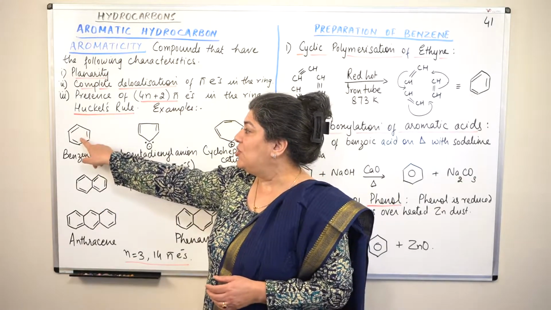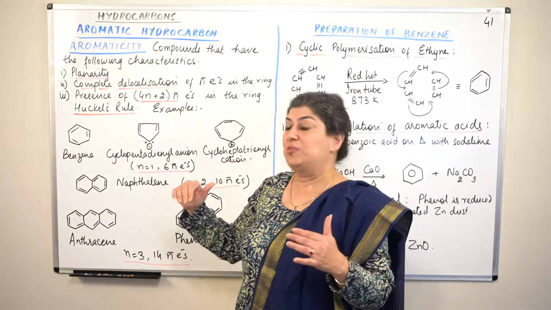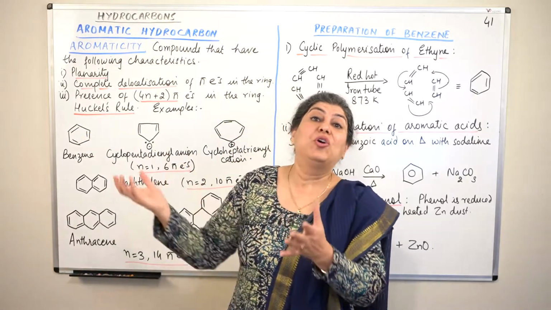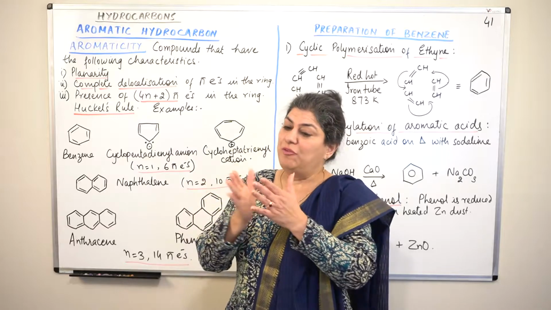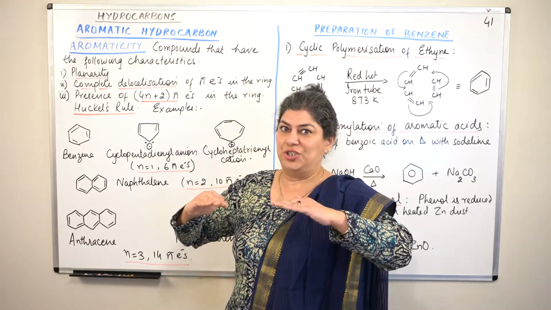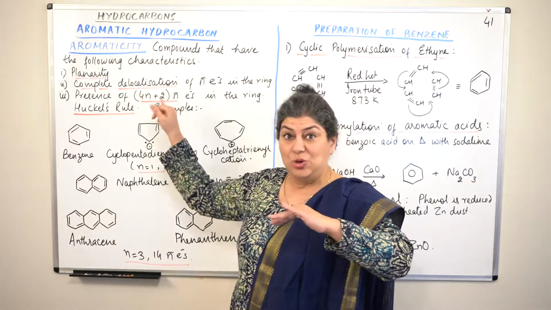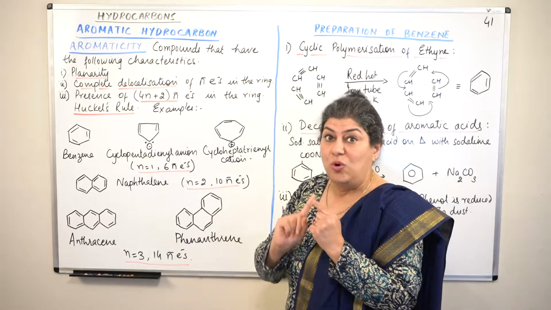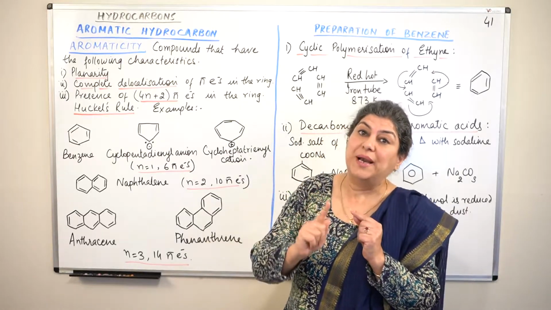Then it would not have been possible for the pi electrons to shift to a space which is already occupied by electrons, because there would be too much repulsion between electrons. So this is another condition, that there should be complete delocalization of pi electrons, which is possible only if there are alternating pi electrons.